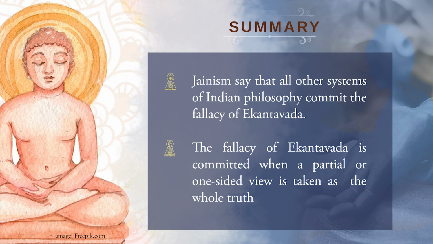But actual reality is a combination of these two statements. The fallacy of Ekantavada is committed when a particular or one-sided view is taken as the whole truth. So this is in brief about the Jaina concept of Anekantavada.